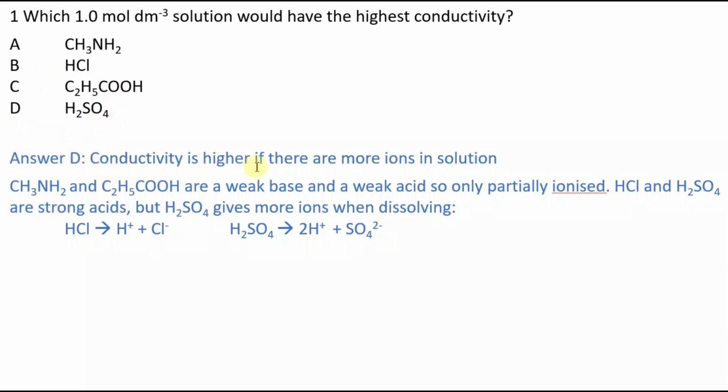Conductivity is higher if there are more ions in solution. I've got a weak base, that's A, and a weak acid, that's C. Few ions, only partially ionized. HCl and H2SO4 are strong acids, but H2SO4 gives more ions when dissolving, as you can see in the equations.